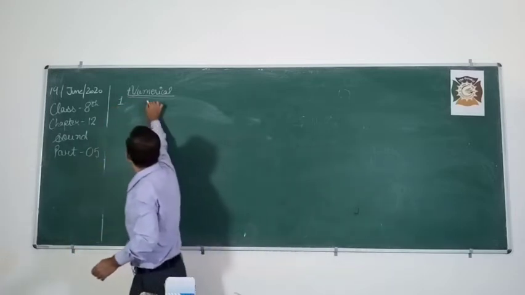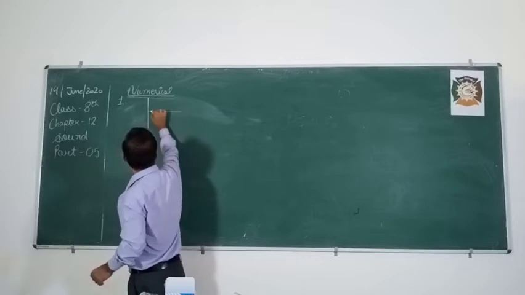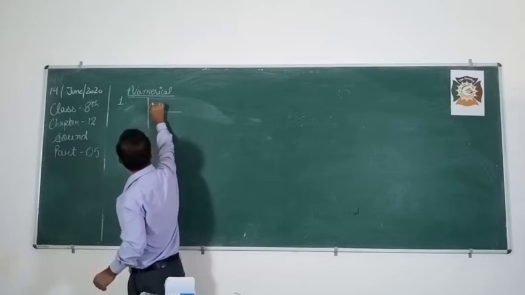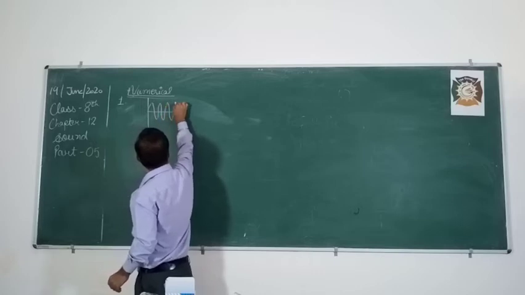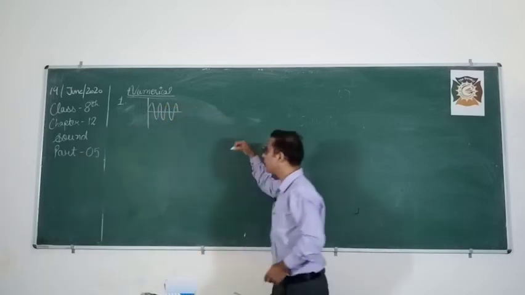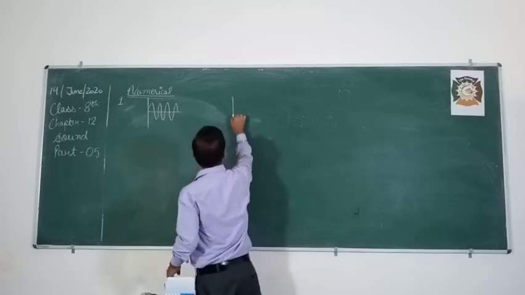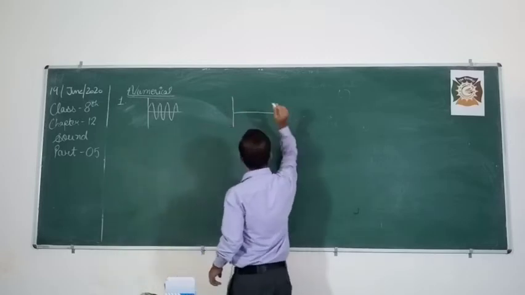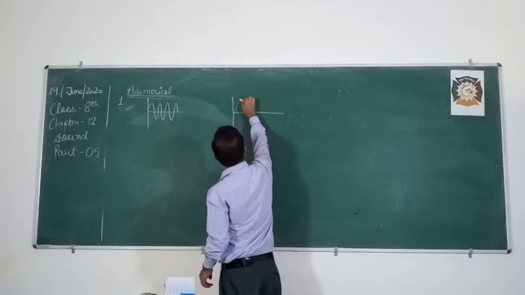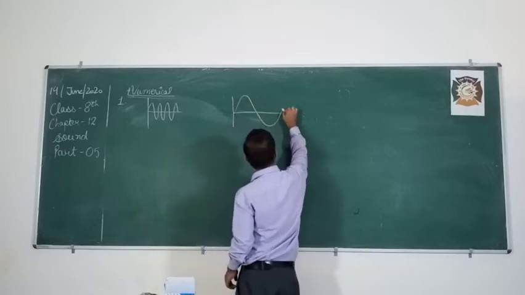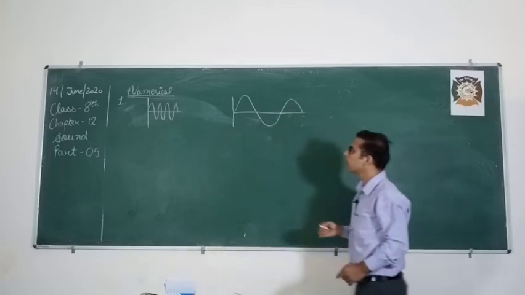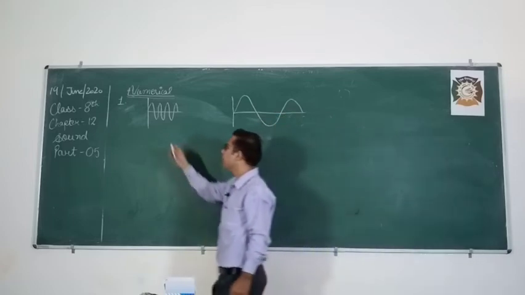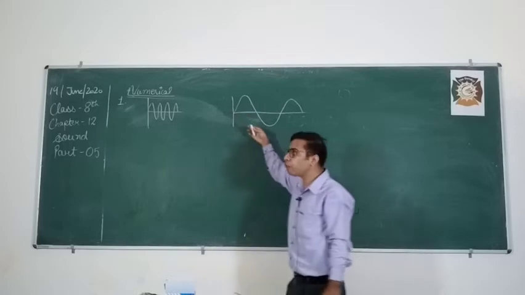I am giving you two waveforms. It is one, and it is the second one. So you have two waveforms: it is wave 1, it is wave 2.